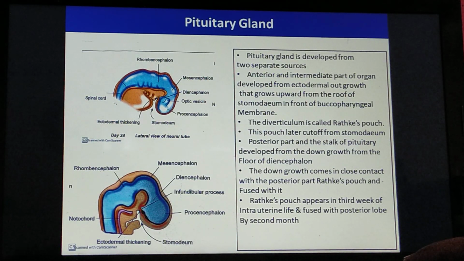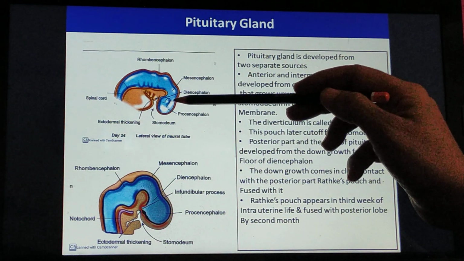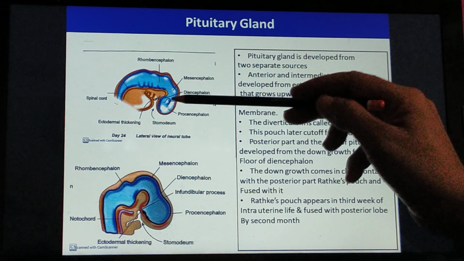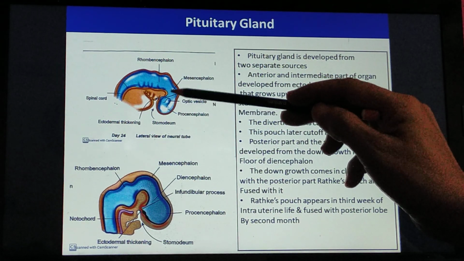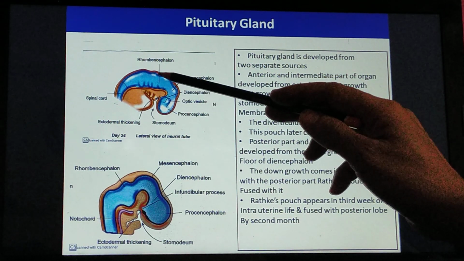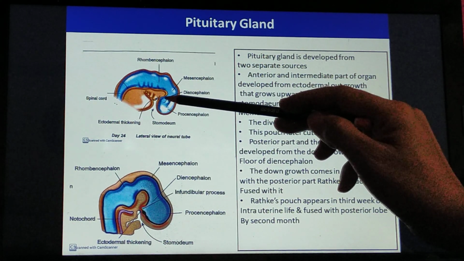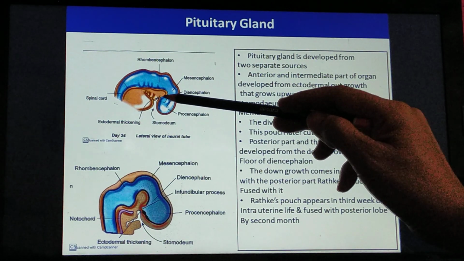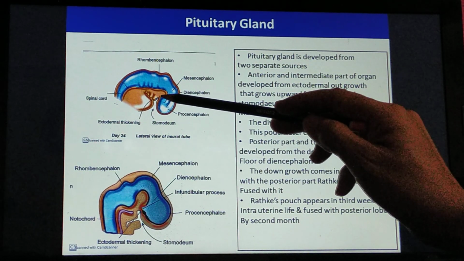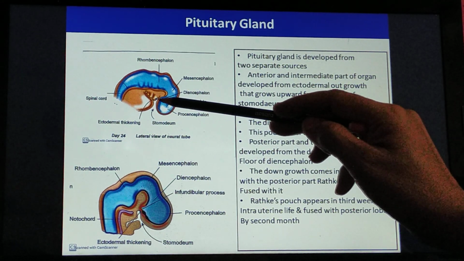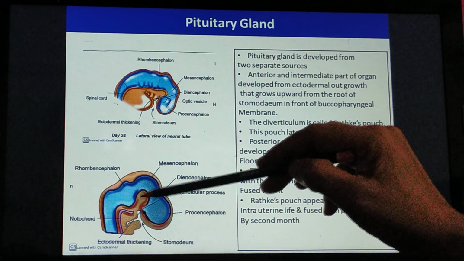Now remember the figure of the head fold of the embryo, in which the neural tube gets divided into three main bulgings: prosencephalon, mesencephalon, and in its caudal side the rhombencephalon. From the floor of the diencephalon, there is one evagination I told you, called the infundibular process. It gets fused with the Rathke's pouch.